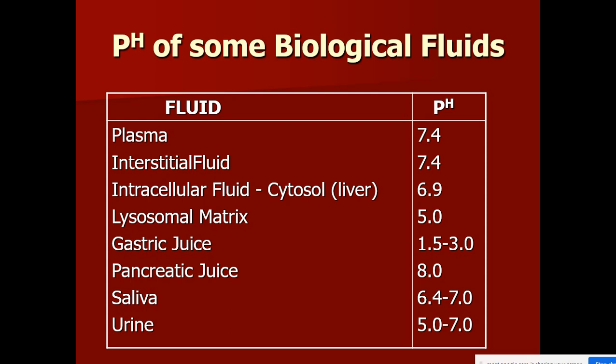Then pancreatic juice, the secretions that are secreted by pancreatic gland and released into the duodenum, that is called pancreatic juice. This pancreatic juice pH is 8.0, which is alkaline. Saliva pH ranges from 6.4 to 7.0, which is slightly acidic. Urine pH ranges from 5.0 to 7.0. Sometimes there is alkaline pH possibility. So this is the pH of urine. So blood pH, you remember always it is 7.4. So these are the examples of some body fluids or biological fluids and their pH.